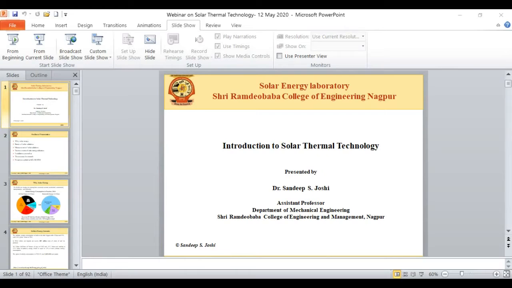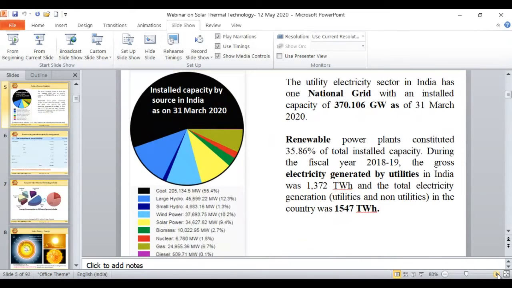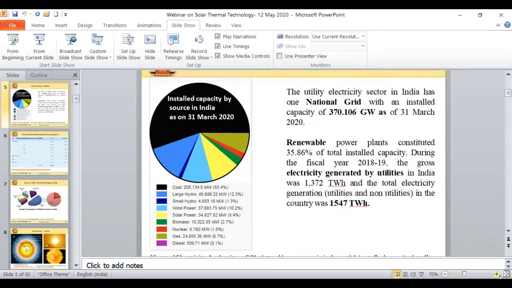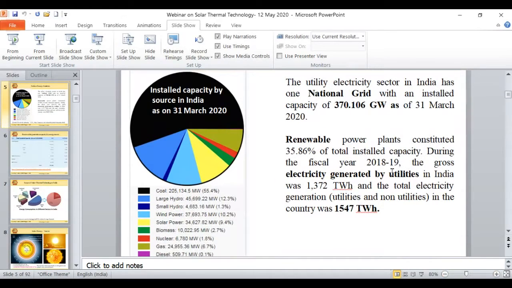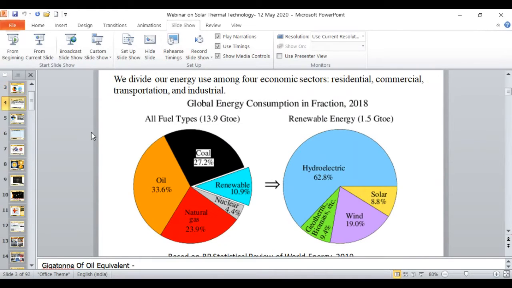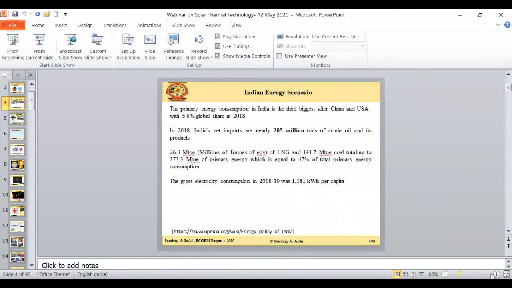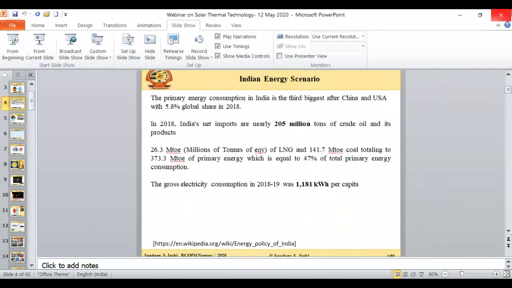If I look at the Indian energy scenario, the primary energy consumption in our country is about 5.8% of the global share in 2018.